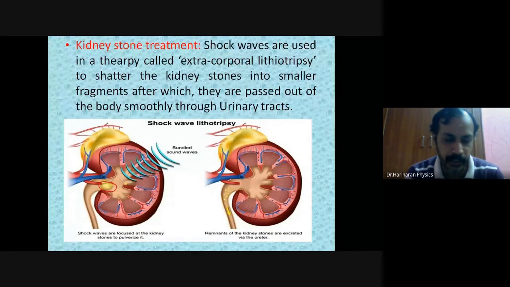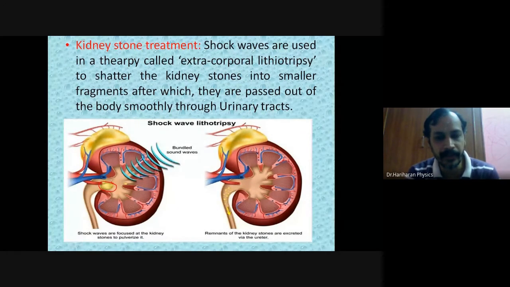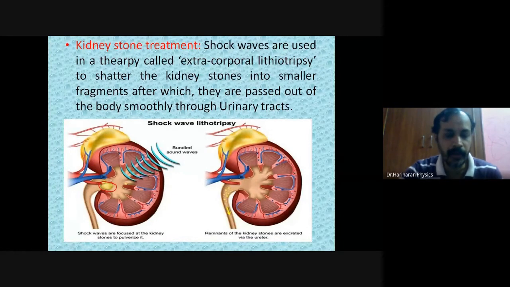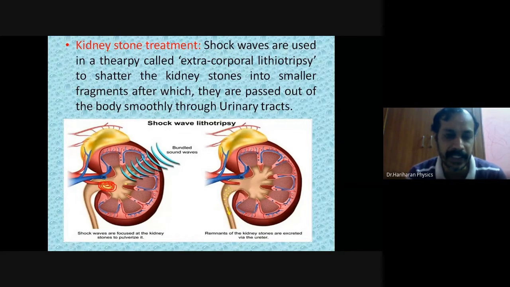Okay, so look here. Sometimes even the mucus, inside our nose there will be mucus, right? Sometimes when the mucus accumulates over a period of time, it can become a solid hard mass. Sometimes it can even lead to chest congestion. That can be removed only by some other mechanism. Therefore, accumulation of something over a period of time can lead to it becoming a big solid object inside our body, which we call stones. This is where the stone is. Next question is, how can you remove this kidney stone from our body once it is detected?